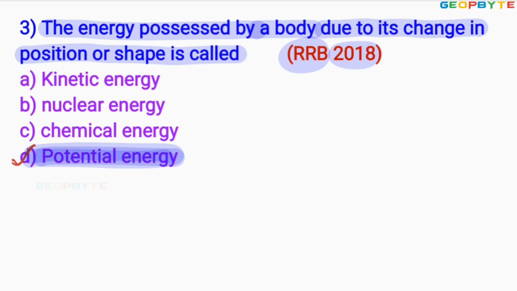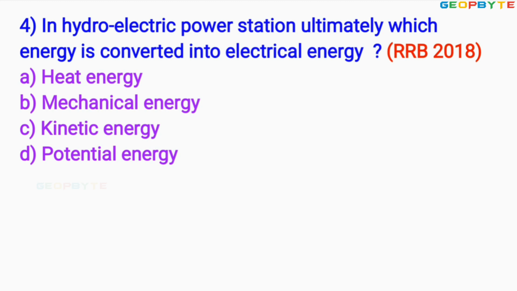Let us take the fourth problem. Look at the fourth problem asked in 2018 for the RRB exam like this. In a hydroelectric power station, ultimately which energy is converted to electrical energy? If you take the hydroelectric power plant, it consists of a dam.